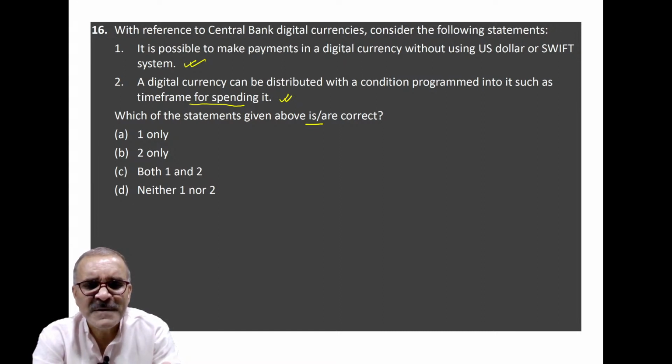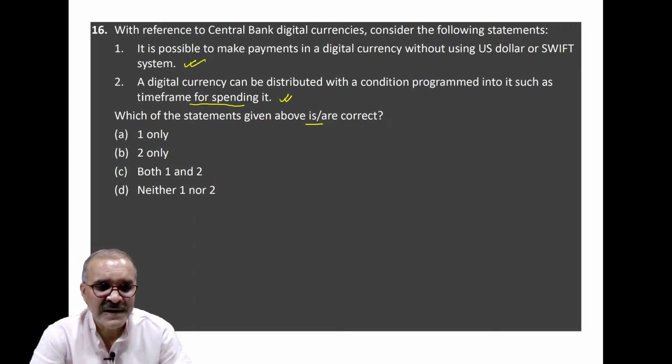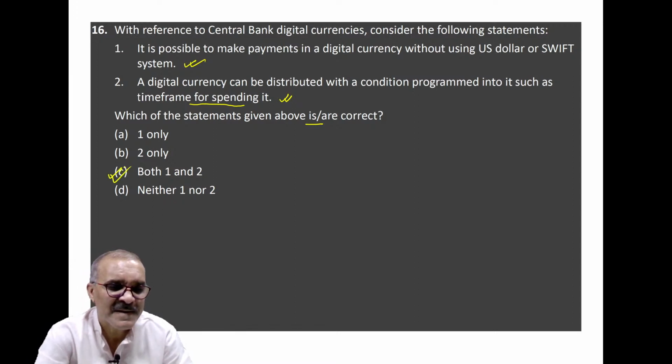It is believed it will control forgery and great many kinds of wrongdoings which occur in case of digital payment services. So here both of the statements are correct. 1 and 2 both. It means its correct answer is C.